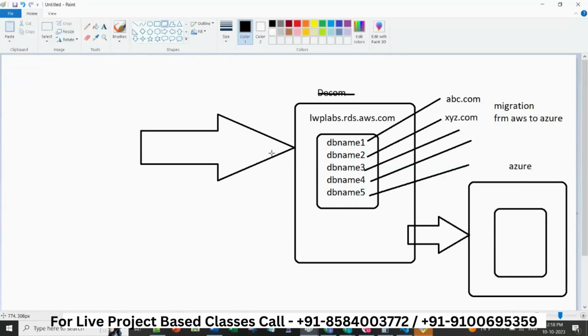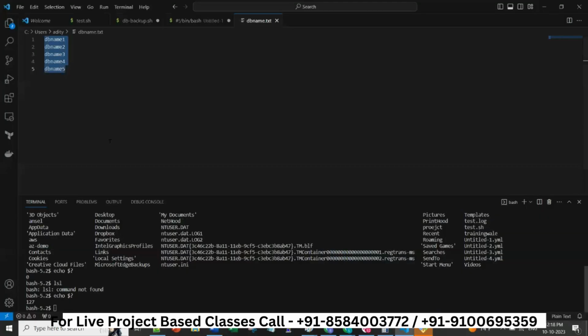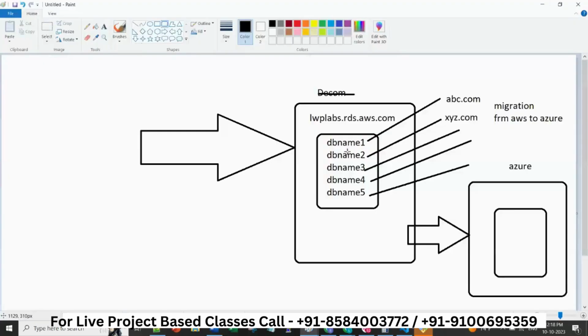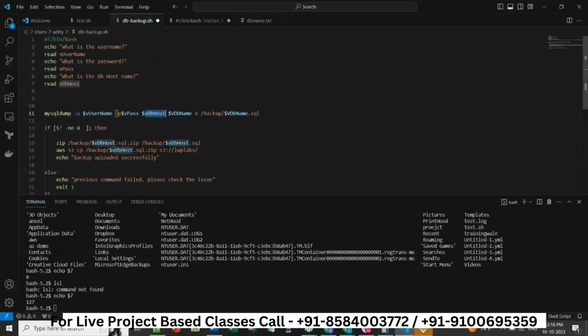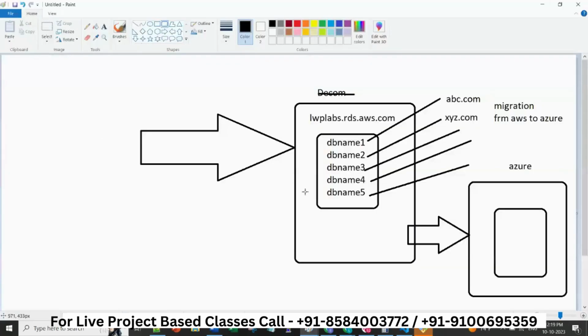Manually you can take them one by one. For just 5 you can do it manually, but if there are, suppose, 200, manual is difficult. For that reason you will create a script, and this script needs to be run for 200 databases, one by one.